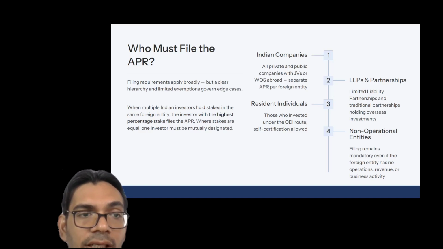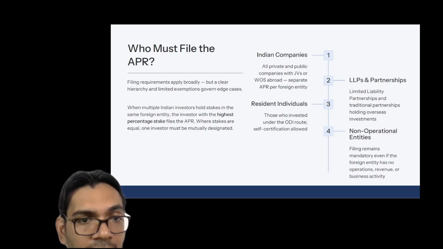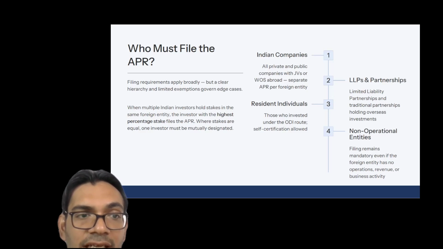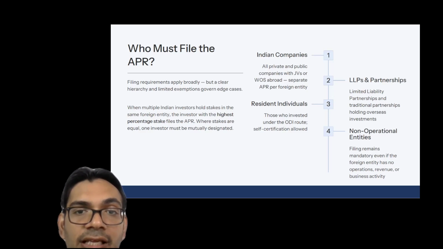Logically, the answer is that every person holding a stake is required to file an APR, but practically this is not possible. So RBI has issued a clarification in this case and said that the investor with the highest percentage can file the APR, right? And in our example, when the stakes are equal, one investor must be mutually designated to file the APR, right?